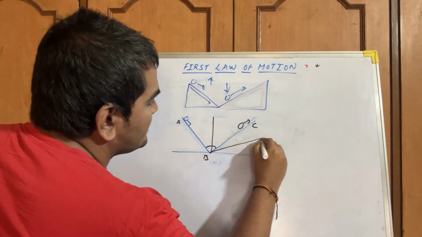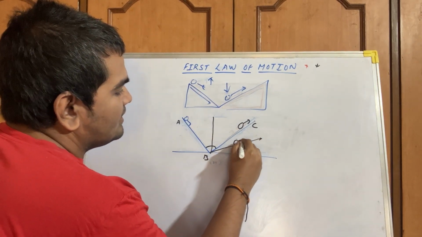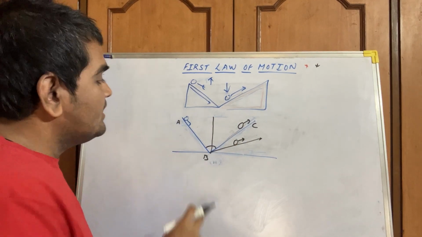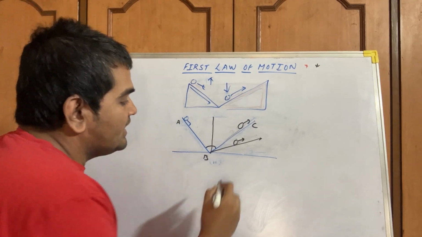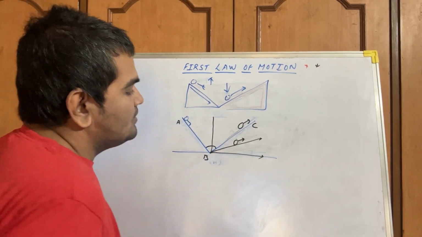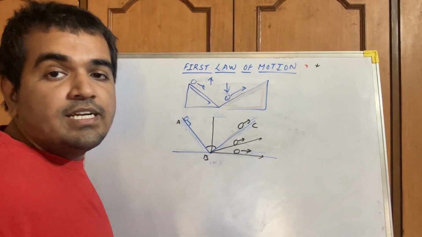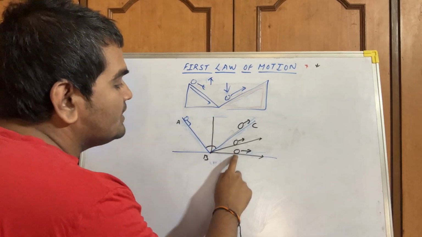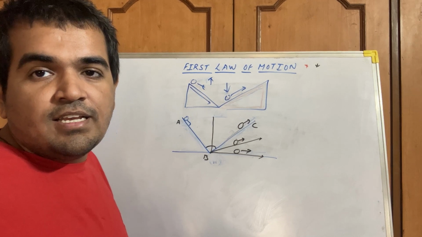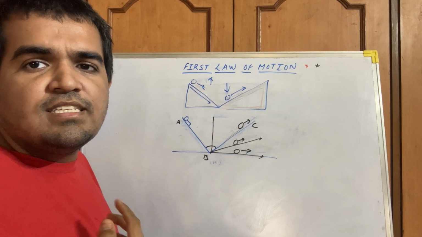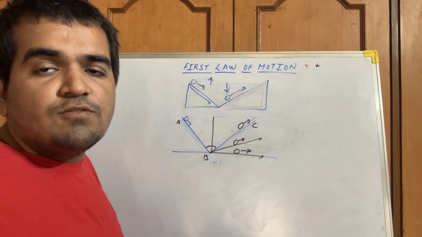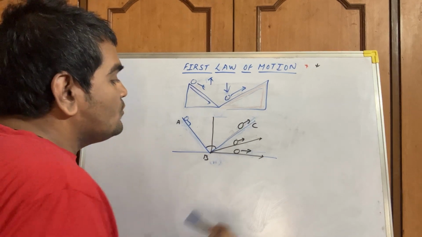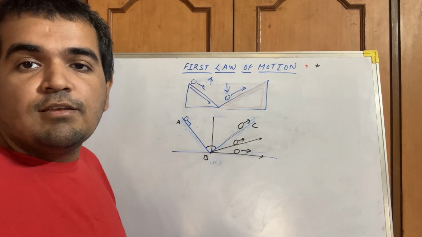Suppose we change the inclination of the right side. So it will travel until it reaches the same distance that it has covered on the left side. Now suppose the inclination is 0. So object will continue to be in motion unless the force is acting on it. So this stated that there is the necessity of an unbalanced force to change the motion of an object, but there is no force required to sustain this motion.